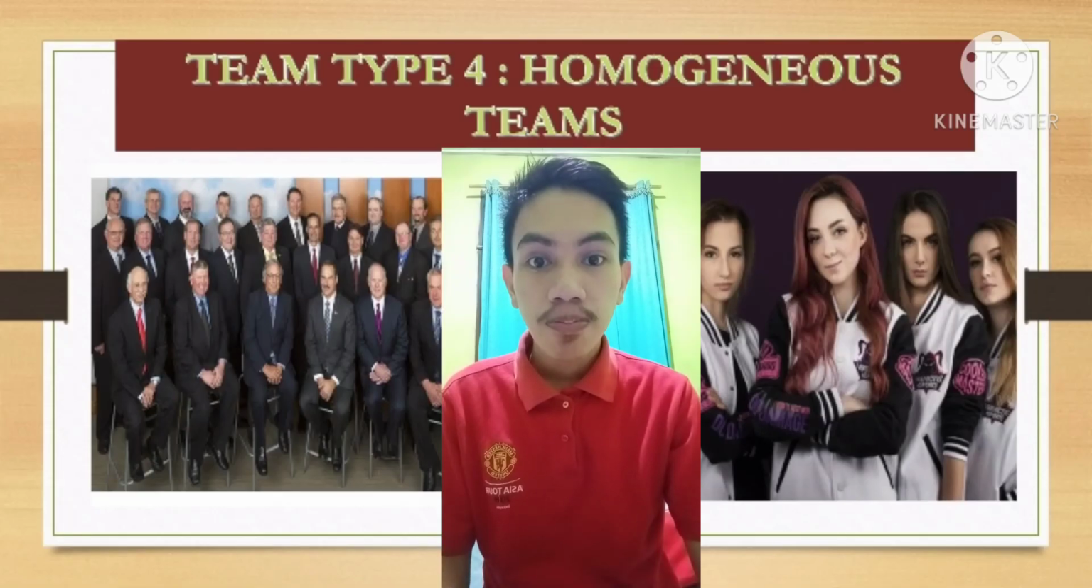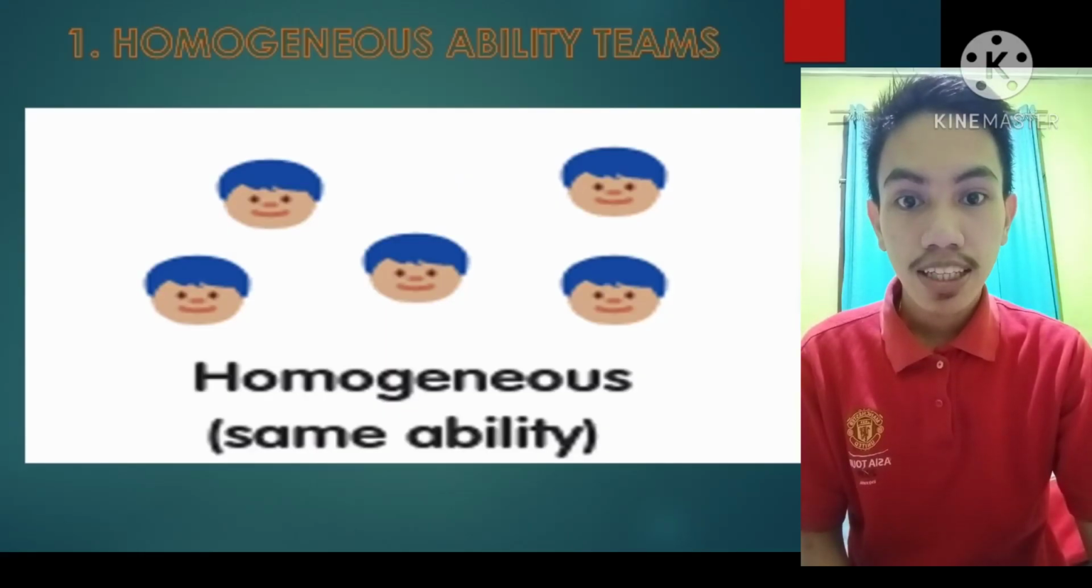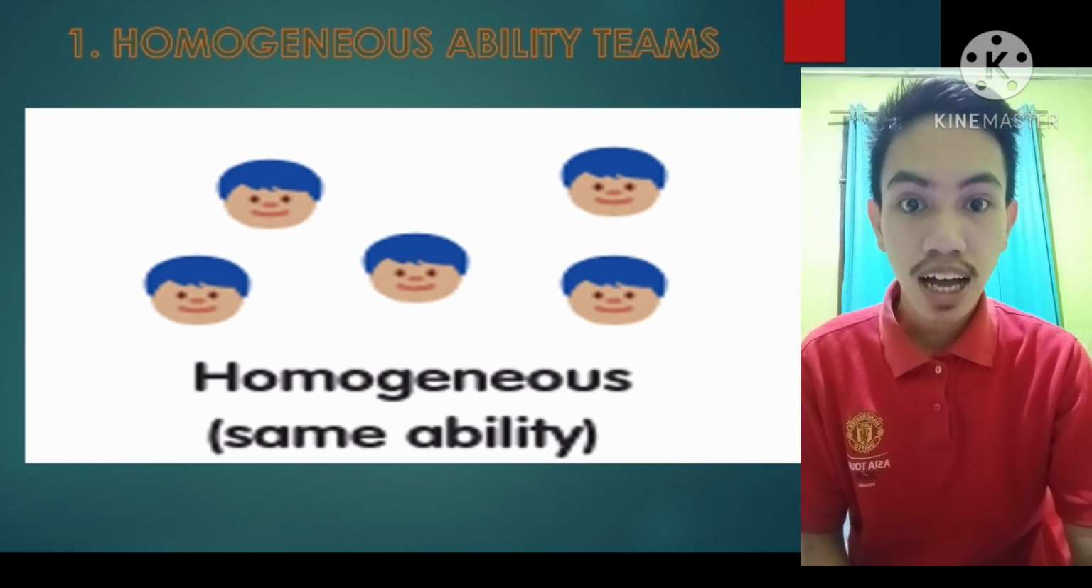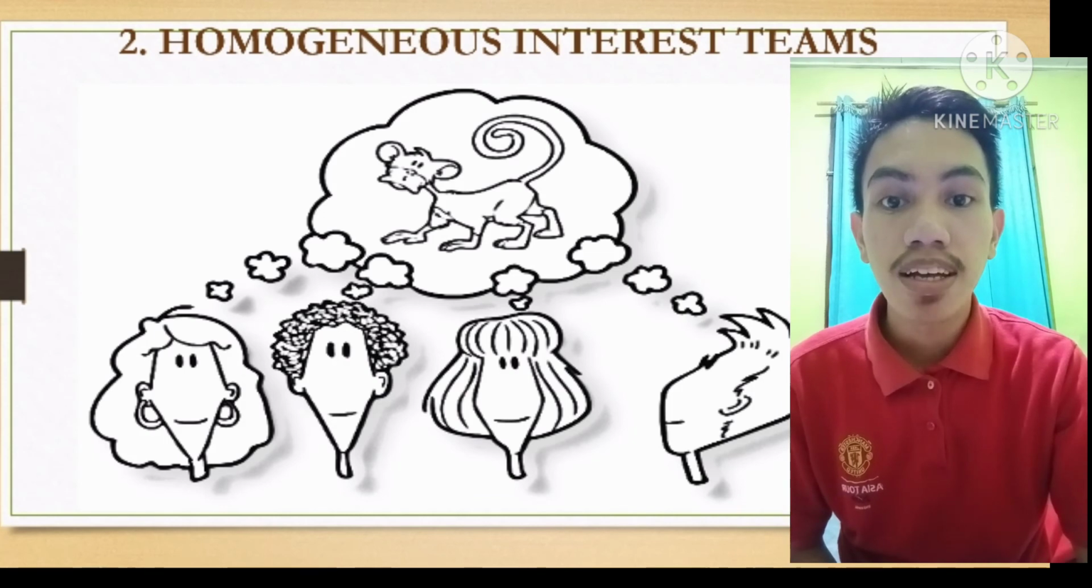We move to team type 4, namely homogeneous team. Homogeneous teams place students with the same or similar characteristics on the same team. Well, the first is homogeneous ability team, the team having people with the same ability in it. For example, the high ability students with the other high ability students, the medium ability students with the medium ability students, the low ability students with the low ability students. So it's homogeneous.